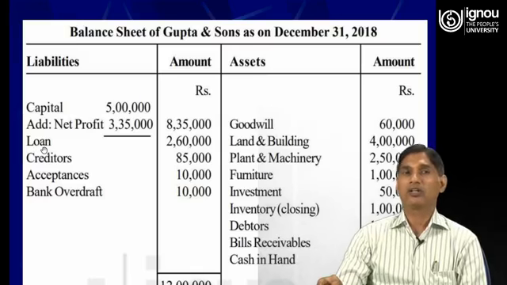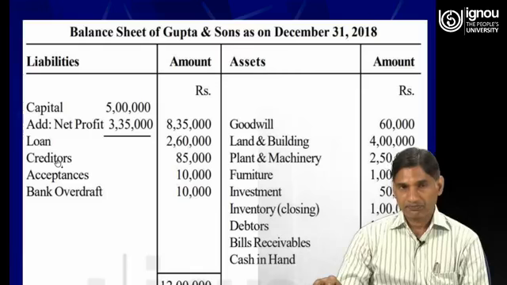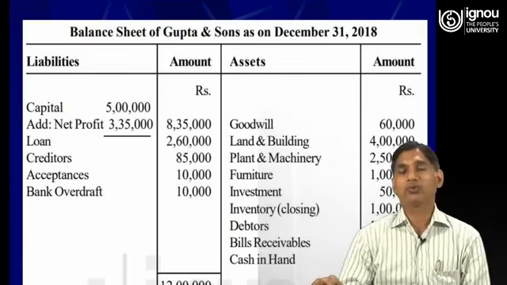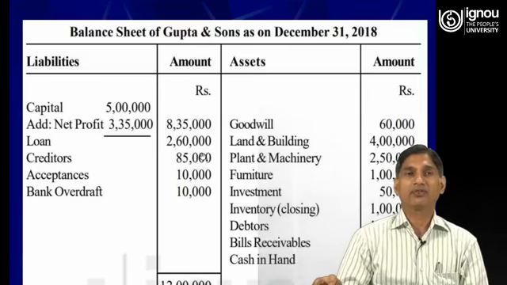Then the loan. The amount of loan is also given in the trial balance, that is rupees 2,60,000. Creditors: the amount of creditors is also provided in the trial balance, it is 85,000.